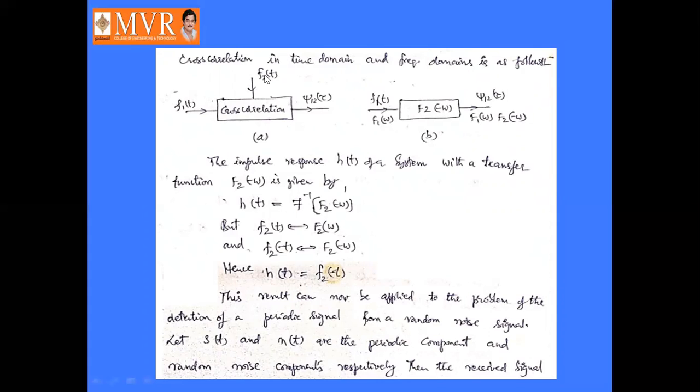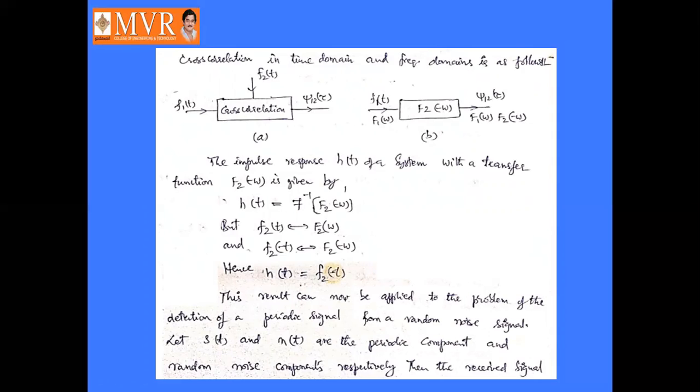Here this is the cross correlation in figure A. The function f1 of t is cross correlated with f2 of t, and it yields j12 of tau. In figure B, the Fourier transform of f1 of t, which is f1 of omega, is multiplied with f2 of minus omega, and then it will become j12 of tau. So j12 of tau is nothing but f1 of omega into f2 of minus omega.